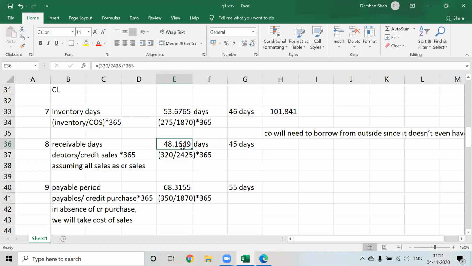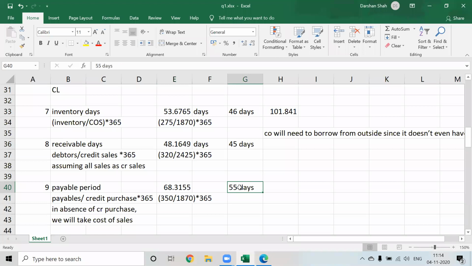So there is no significant change in receivable days. But still, the company has a higher receivable period. The company should try to bring it down a little bit by giving discounts to the customers. That we can write as a note. Okay. Next. Payable period.